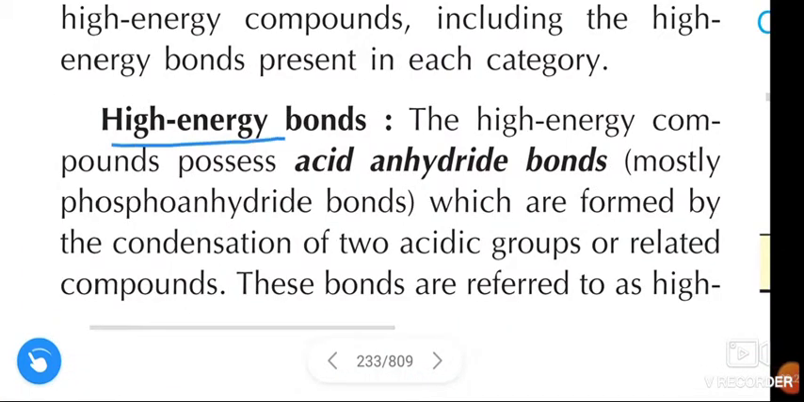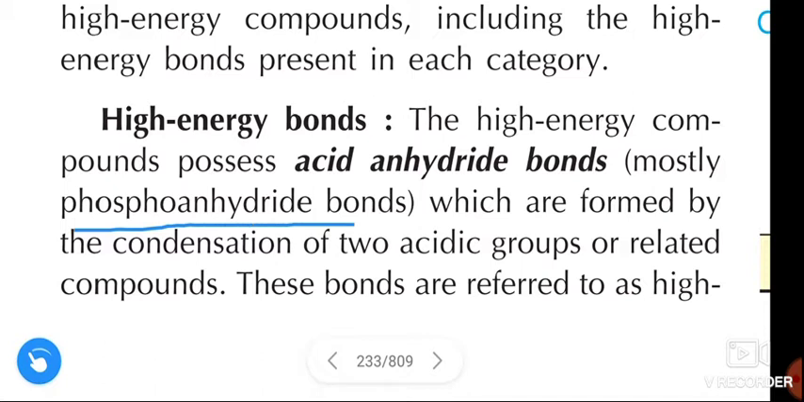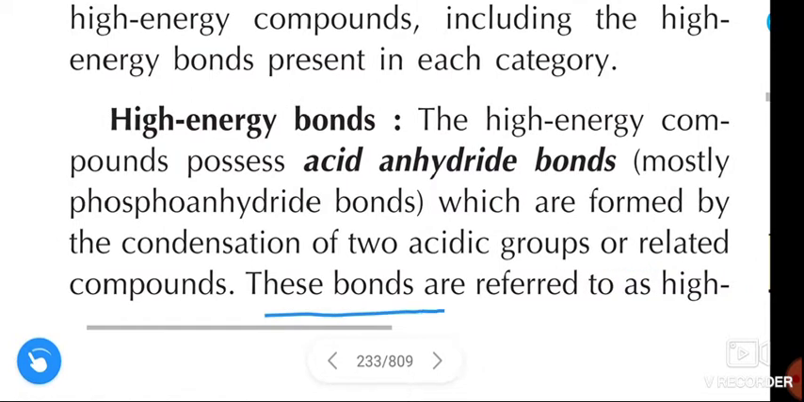The high energy compounds possess acid anhydride bonds, mostly phosphoanhydride bonds, which are formed by condensation of two acid groups or related compounds. These bonds are referred to as high energy bonds.